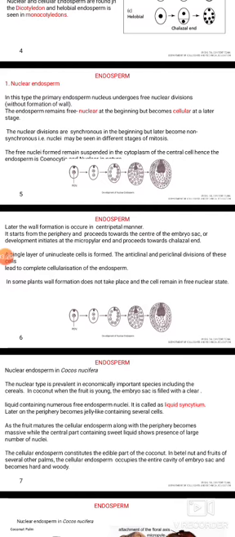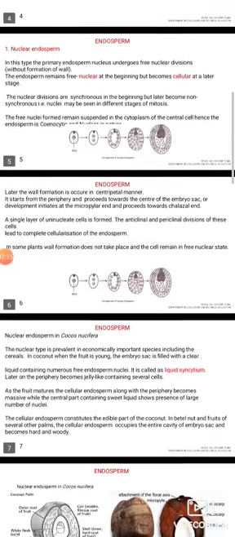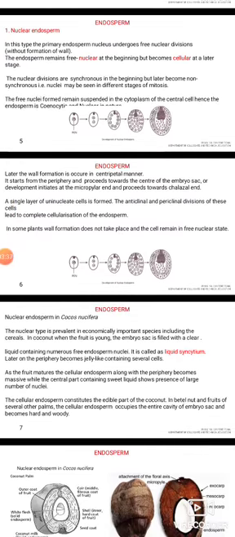The nuclear divisions are synchronous in the beginning but later become non-synchronous, that is, the nuclei may be seen in different stages of mitosis. The free nuclei formed remain suspended in the cytoplasm of the central cell, and hence the endosperm is coenocytic.